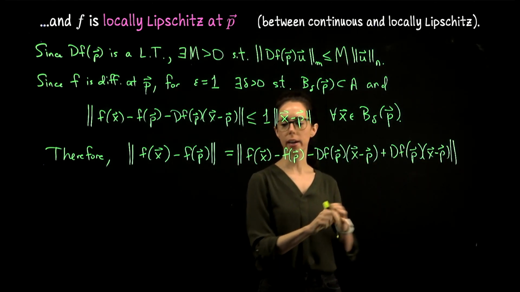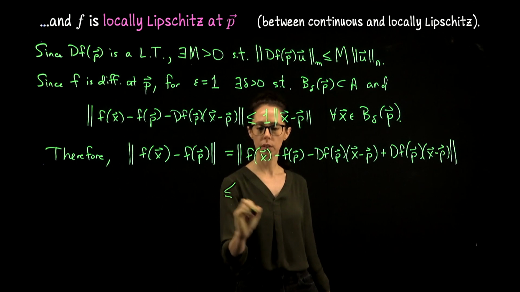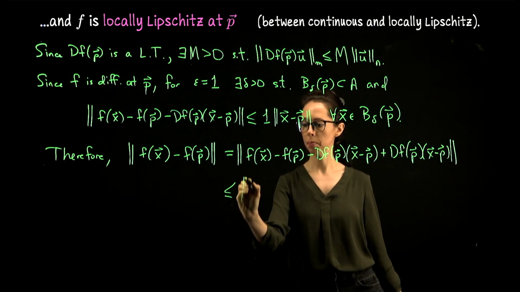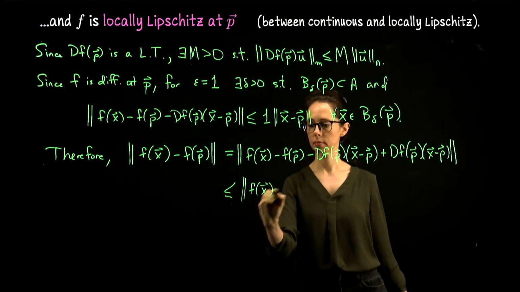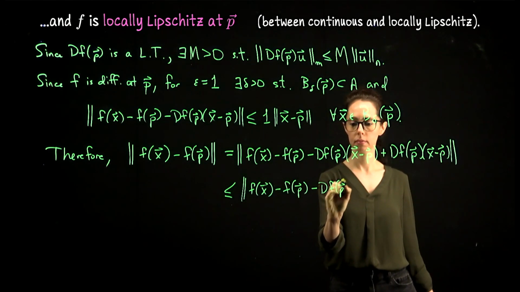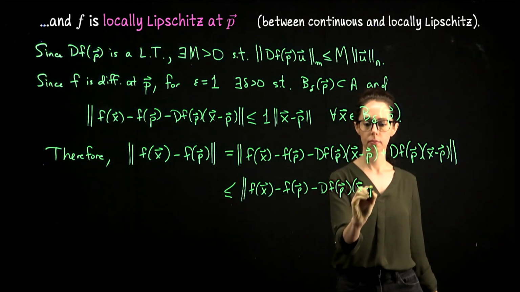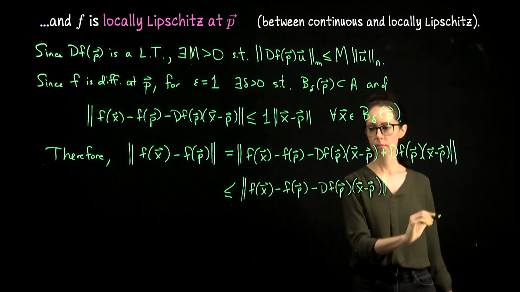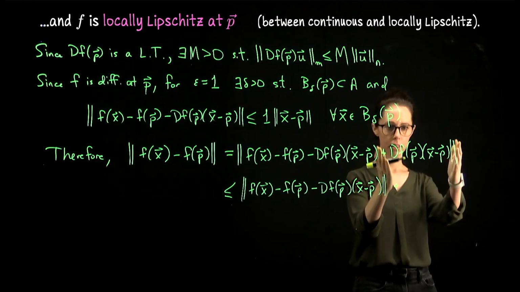Break this up with the triangle inequality, so less than or equal to this norm plus this norm.